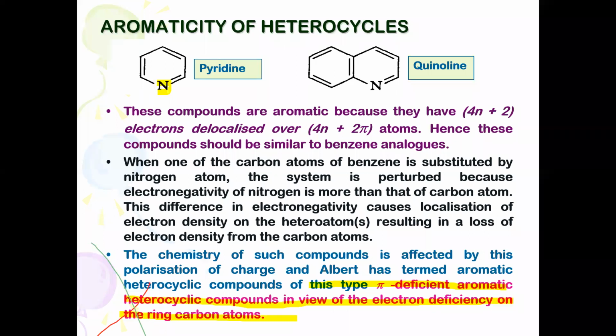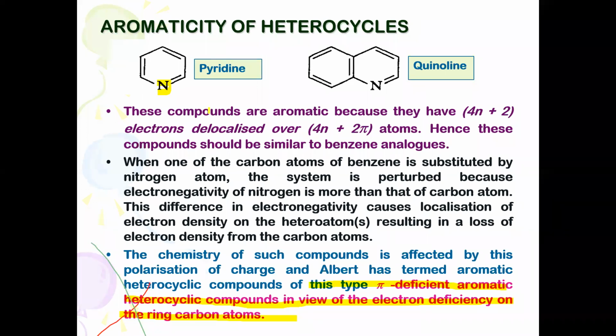It is because the nitrogen atom has a tendency to attract the pi bonding electrons during the delocalization process. Instead of complete delocalization, they get localized over here. Therefore, the ring carbon atoms will lose their character and exhibit less aromatic character than benzene. Benzene is one of the precursor compounds to explain aromatic character. So first I have discussed, in analogy to benzene, pyridine and quinoline. Quinoline also remains the same.